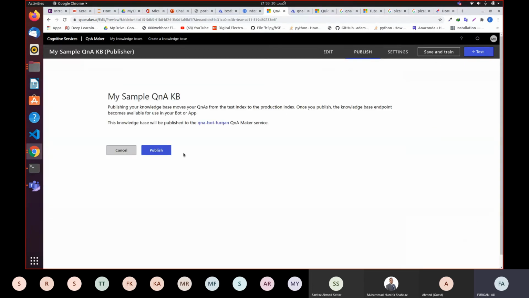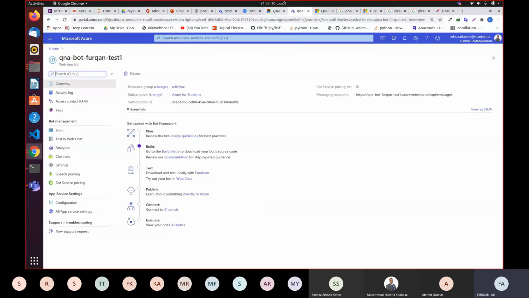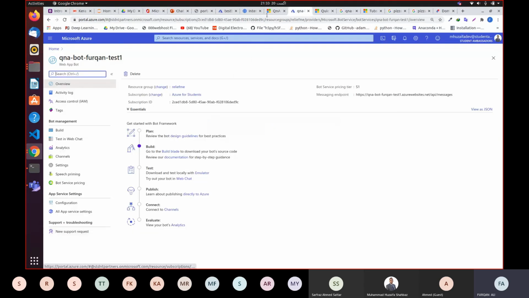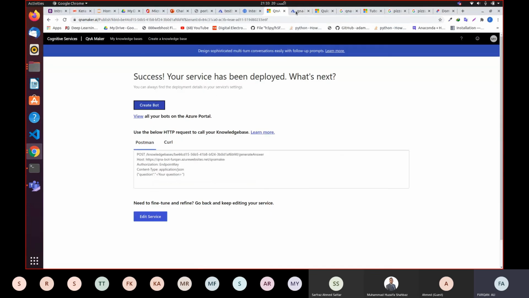Once you're done with the chatbot, you can simply click publish, and when you click publish, it is going to publish your chatbot. You come back over here and go to test in web chat, but let it publish first. Now, yeah, it is done.